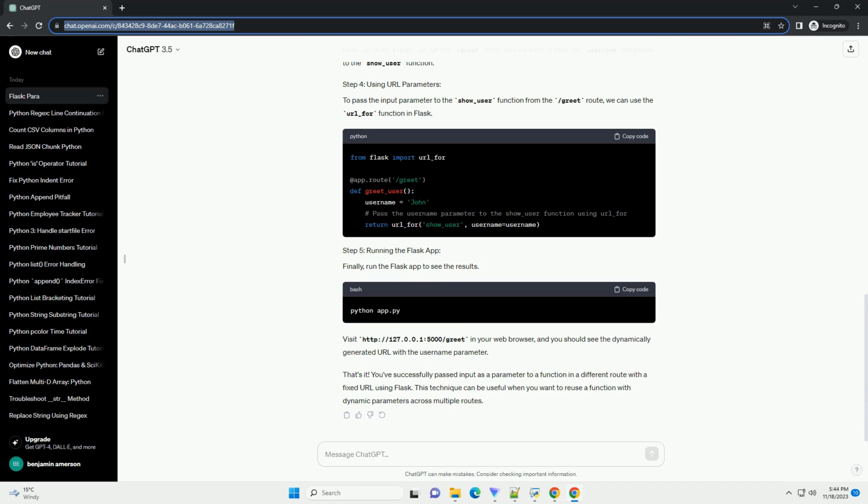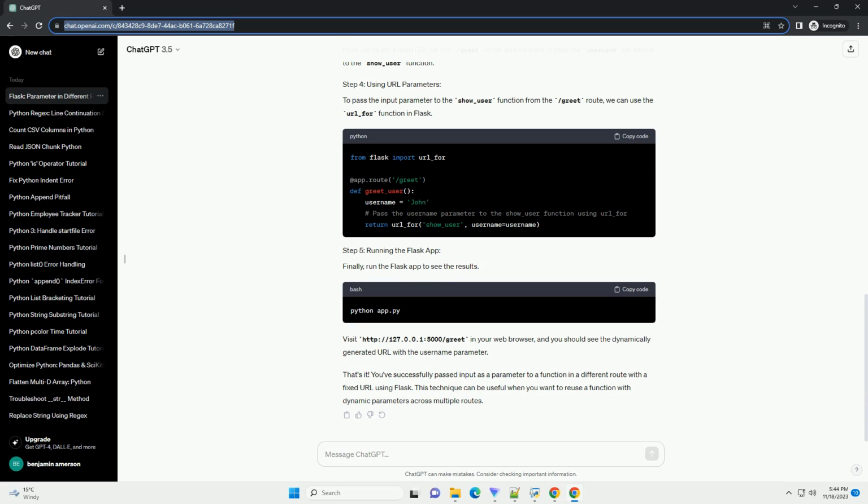Prerequisites. Make sure you have Flask installed. If not, you can install it using pip. Creating a simple Flask app. Let's start by creating a basic Flask application with two roots, one to take user input and another to process it. In the example above, the index root renders an HTML form to take user input, and the process_input root processes the input passed as a parameter.